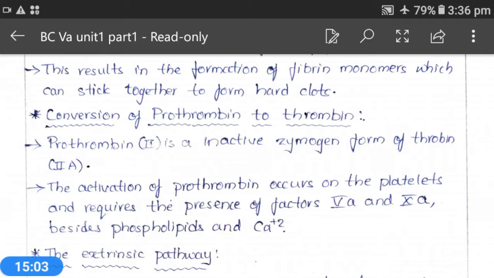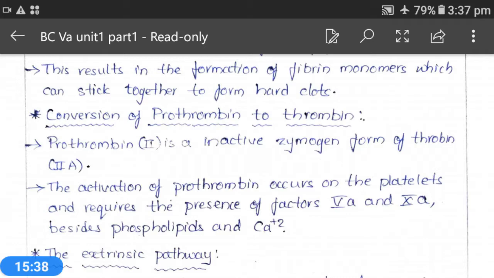Now, let's see the extrinsic pathway in detail. The extrinsic pathway is very rapid and occurs in response to tissue injury. That means immediately after the wound formation, the extrinsic pathway will be activated. What happens immediately after the wound formation or injury formation? This extrinsic pathway